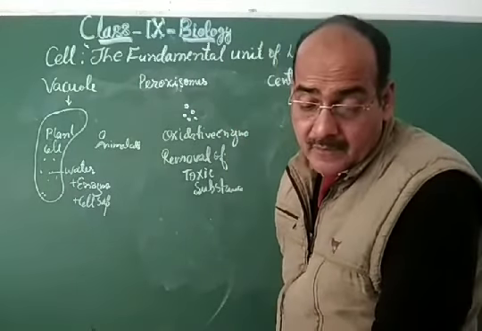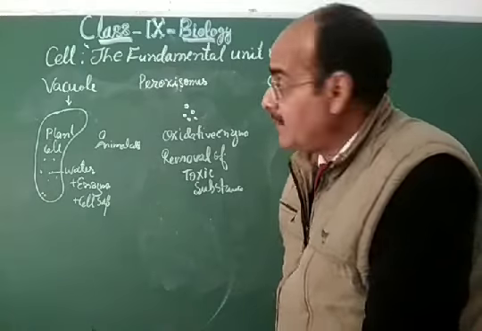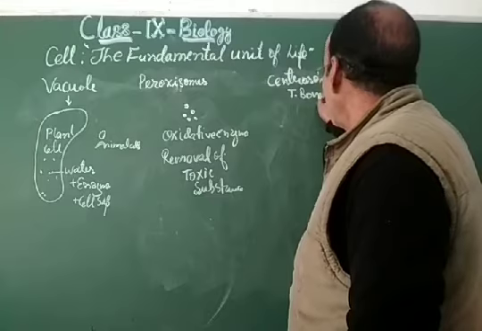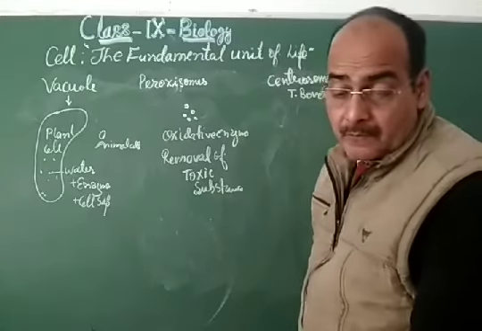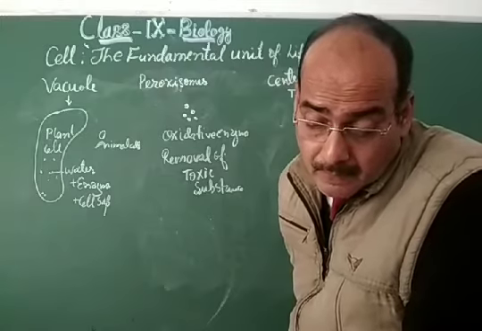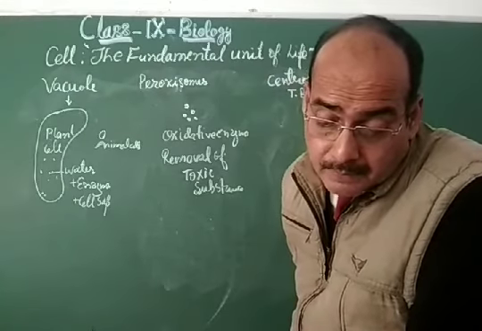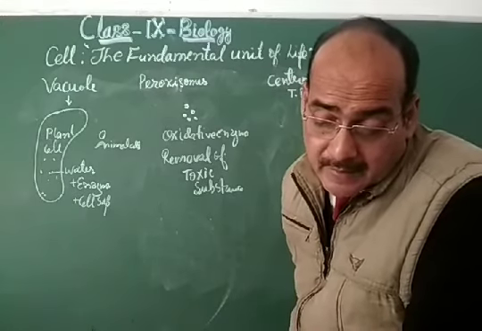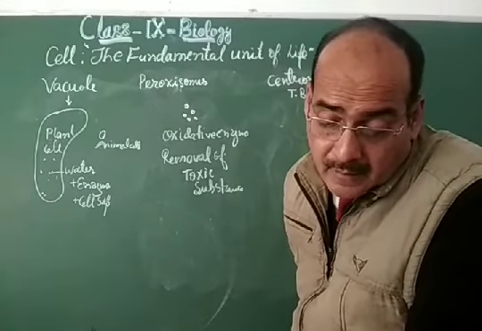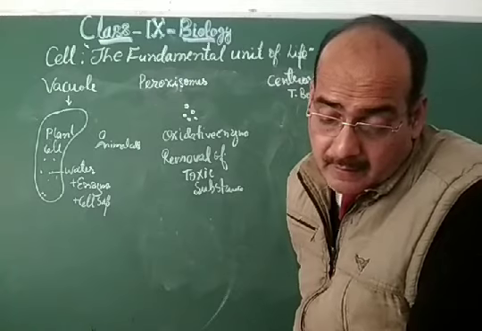Dear students, come to the next, that is the centrosome. The centrosome was named by T. Boveri, and these centrosomes contain two rod-like granular structures called centrioles. It is not bound in any membrane.